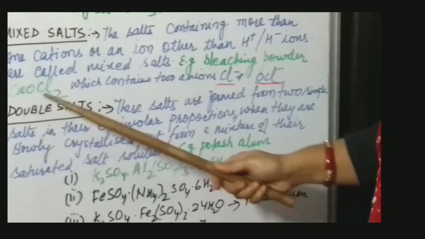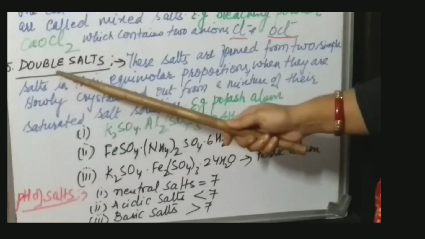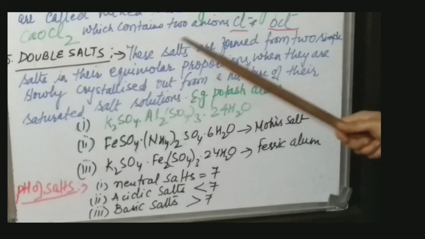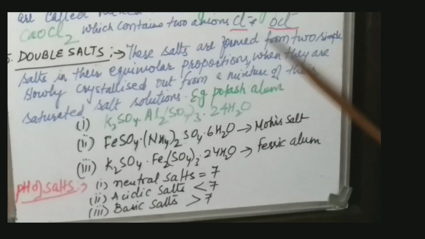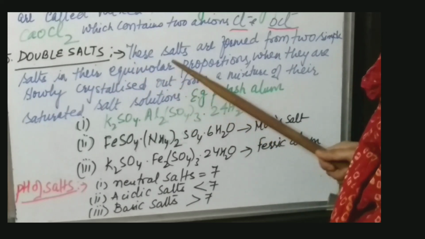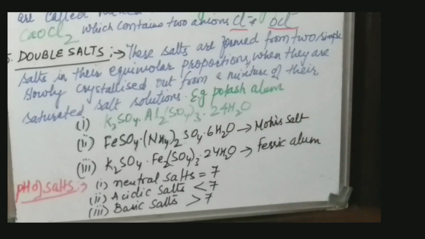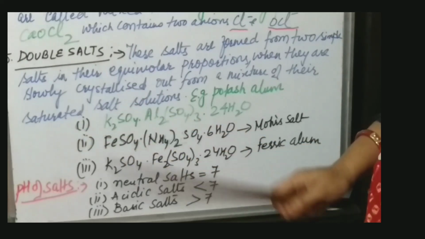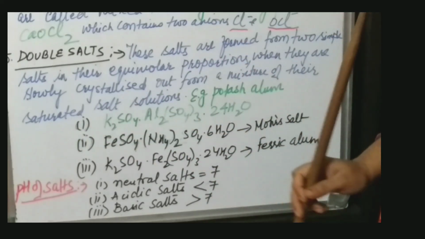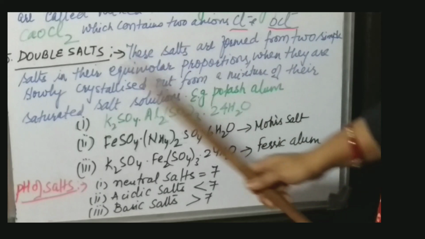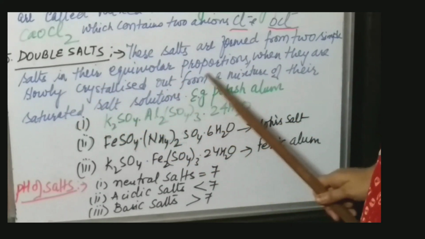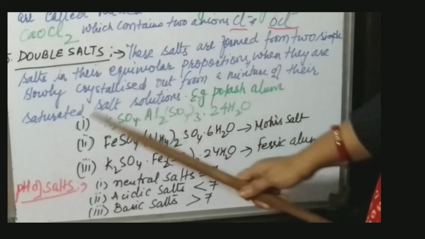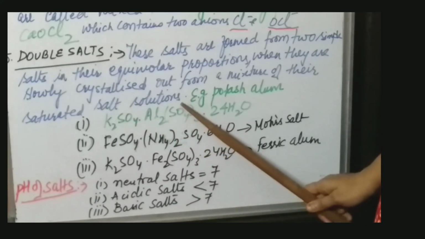Next, the last classification, double salts. These salts are formed from two simple salts in their equimolar proportions. Equimolar means similar moles will be present, but there is a condition: they are slowly crystallized out from a mixture of their saturated salt solutions.